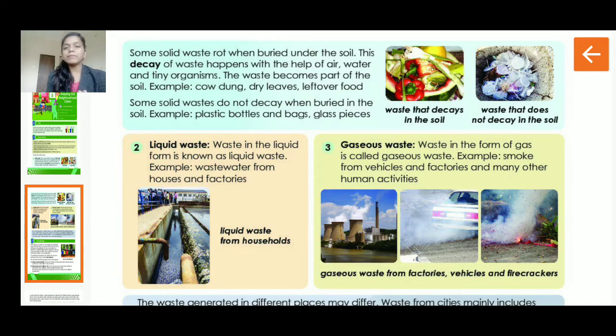For example, they have given you the cow dung. Even the cow dung you must have seen lying on the soil. It gets mixed with the soil. After some time it will dry and then it will decay, right? So that is the decay. Dry leaves also, there are few leaves which fall off from the trees and they automatically vanish after some time, right? So that is the decay in the soil.